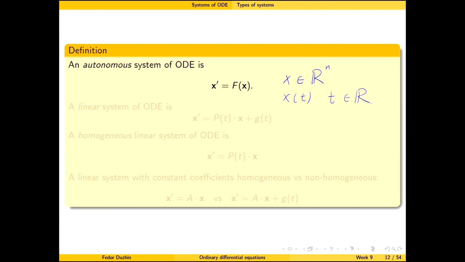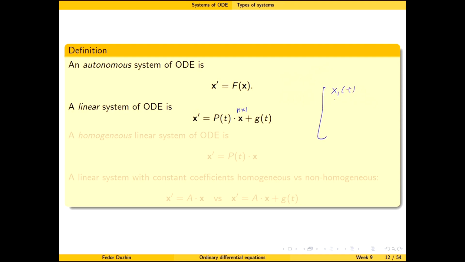So then a linear system can be written like this, where the right hand side is some matrix. So here you can think of x as an n by 1 vector x1 of t, x2 of t, and so on, xn of t.